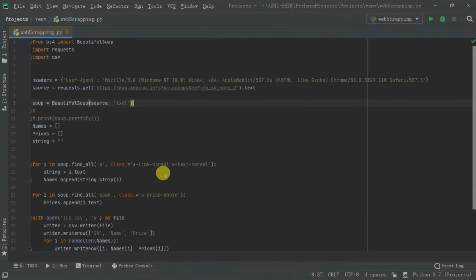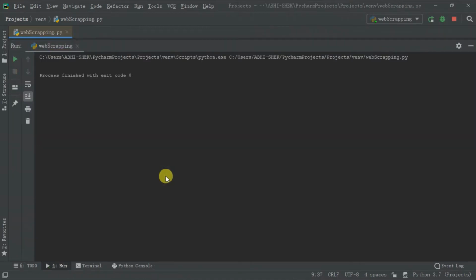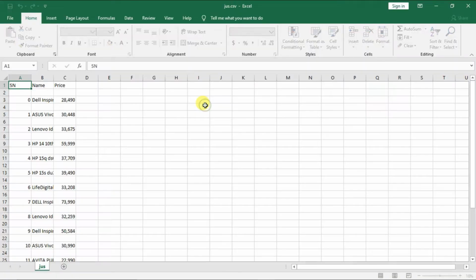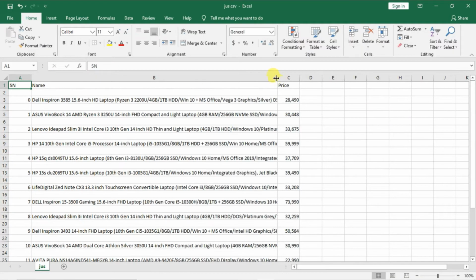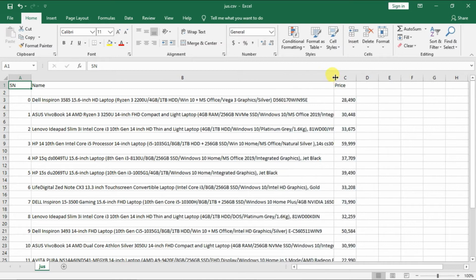And after running the program, here's our data scraped out. As you can see, we have got all the names of laptops and the prices here.